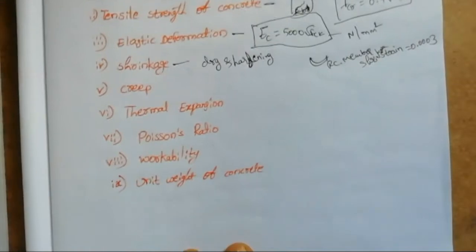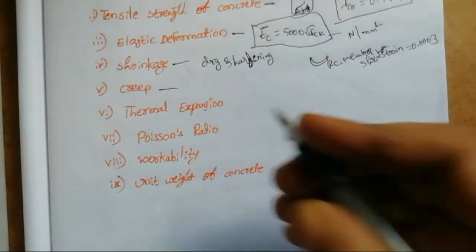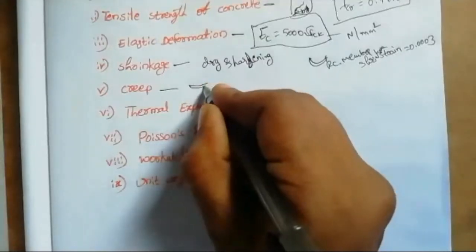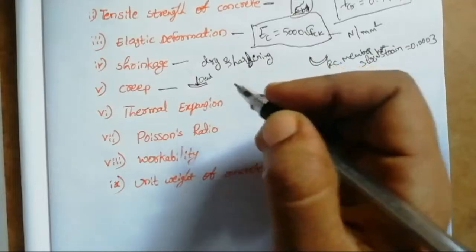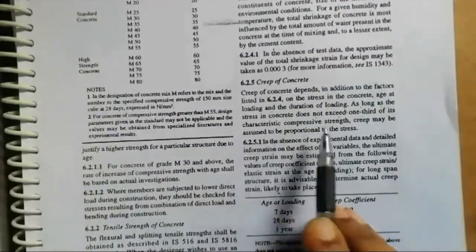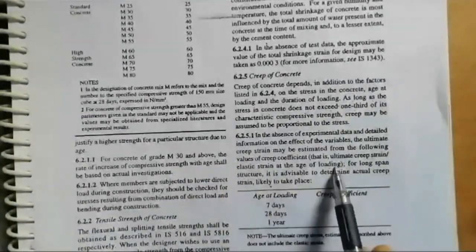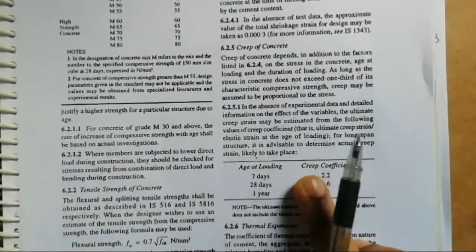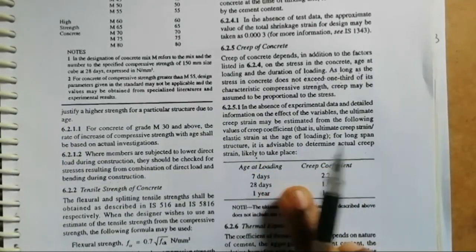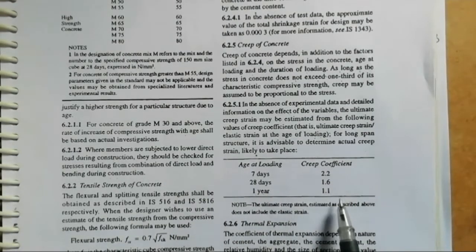Next property is creep. Creep is defined as plastic deformation under constant load, that is dead load. Deflection is calculated by using creep coefficient. Creep coefficient is the ratio of the ultimate creep strain to the elastic strain at the age of loading. Values are available in the code book. At age of 7 days, creep coefficient is 2.2. At 28 days, 1.6. At 1 year, 1.1.